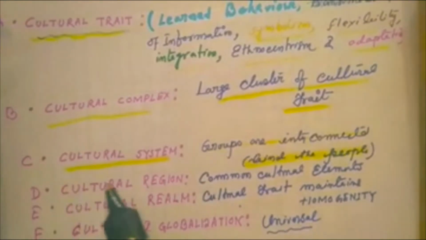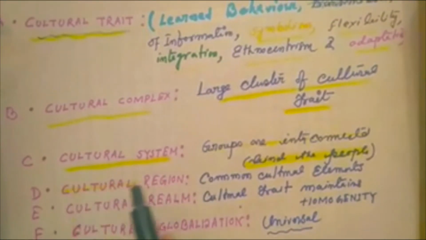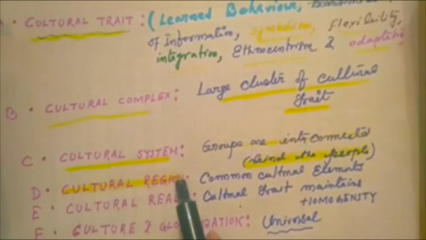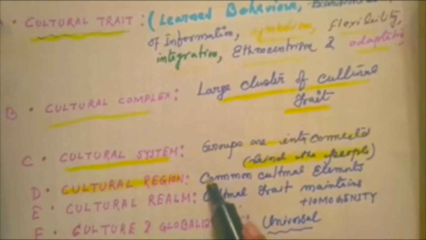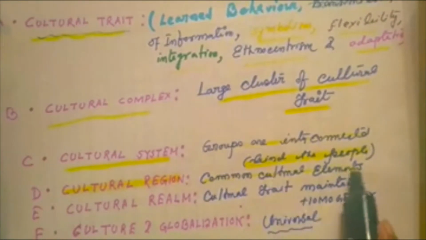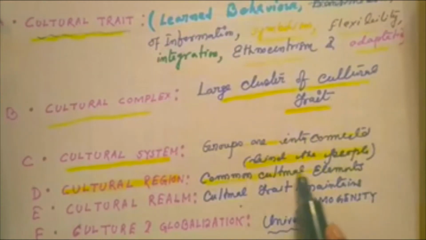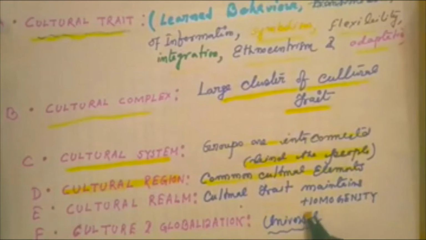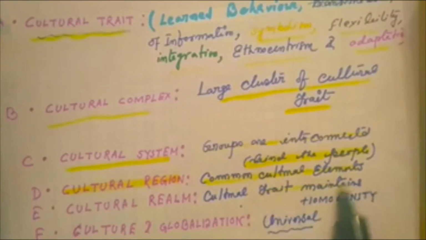Then the cultural region. We are all familiar with the concept of cultural realm and cultural region. It's nothing but a common cultural element. It includes the attributes of common cultural elements. Then the cultural realm maintains the cultural traits and maintains homogeneity.